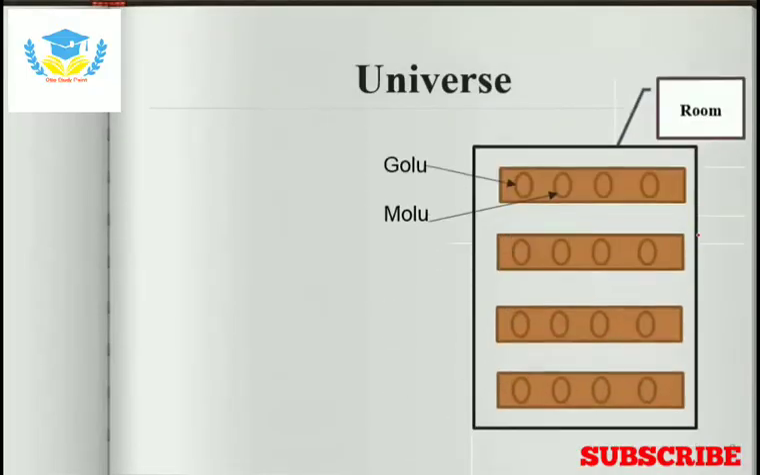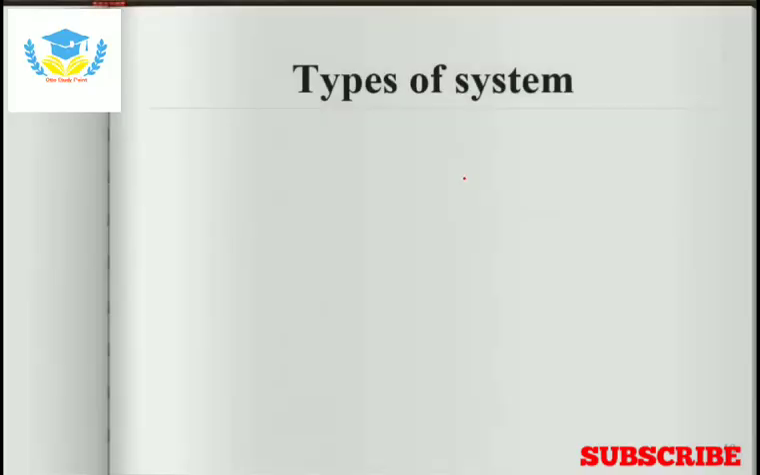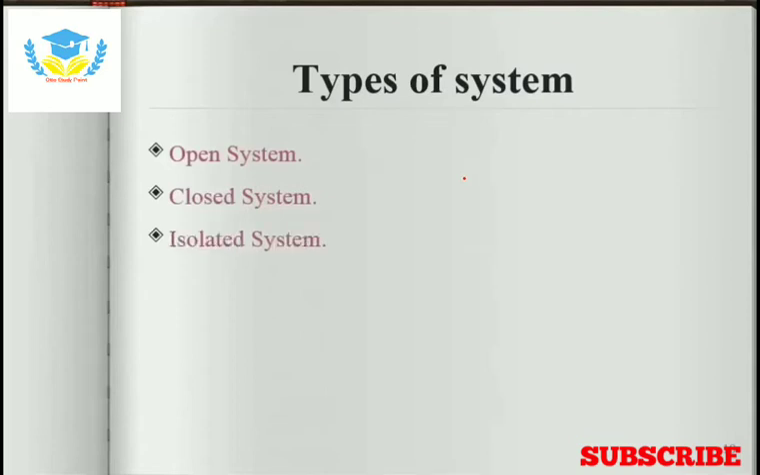The next is universe. The universe is nothing but the sum of system and surrounding, means the whole system plus boundary plus surrounding, everything makes the universe, just like stars plus planets and everything makes the universe. Then next comes the types of system. There are various types of system. The first type is open system, second is closed system, and third is isolated system.